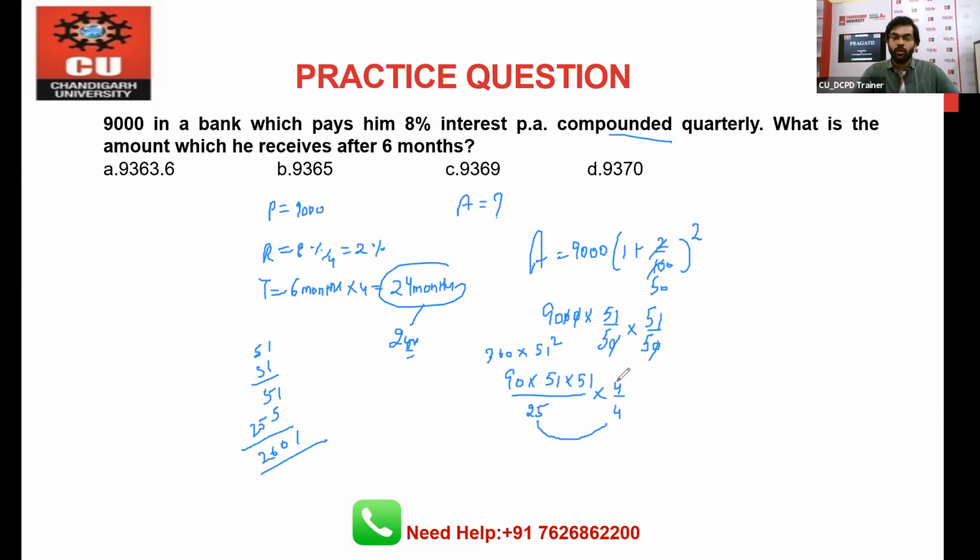So 2601, 2601 multiply 360 divided with the 100, right? So 0, 0 cancel. So we all are aware about this. This is not completely divisible, and the last value definitely will be 6. So there is no need to multiply here. Only one option we have, where option will be in the point form, right? So we can say that our answer will be A option, and this is the best answer for this.